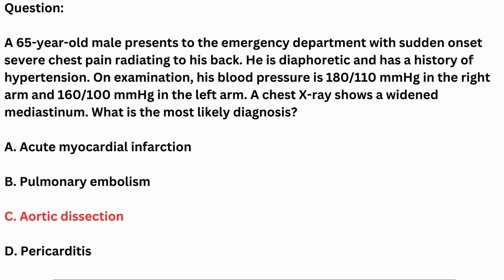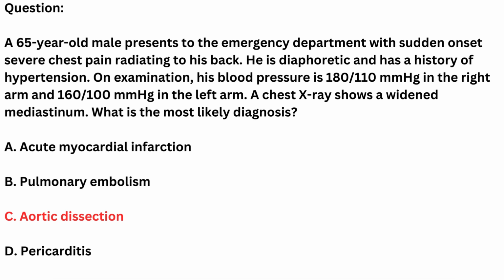The key features in the question pointing to this diagnosis include sudden onset severe chest pain radiating to the back. This is a classic symptom of aortic dissection. Diaphoresis, sweating profusely, is often associated with severe pain or cardiovascular events. History of hypertension. Hypertension is a major risk factor for aortic dissection.